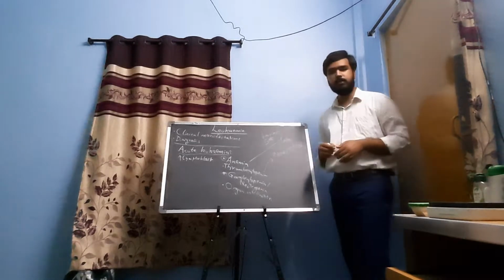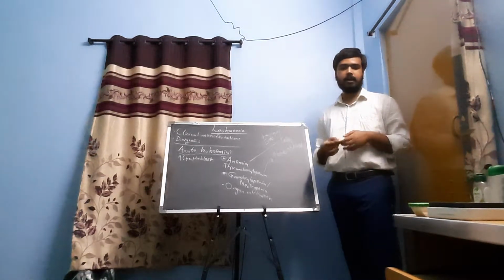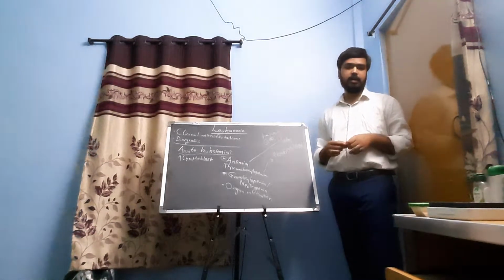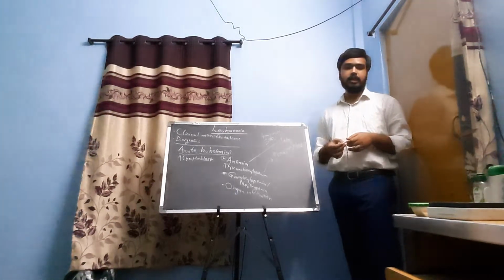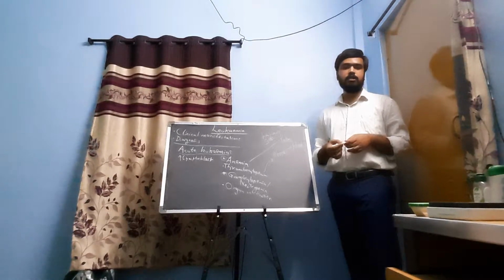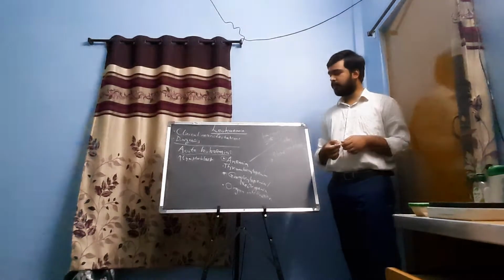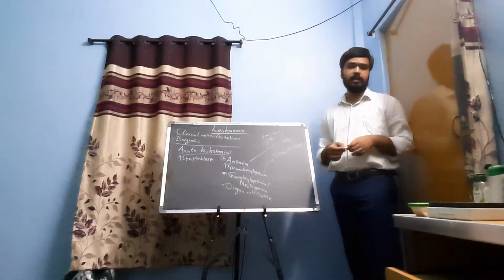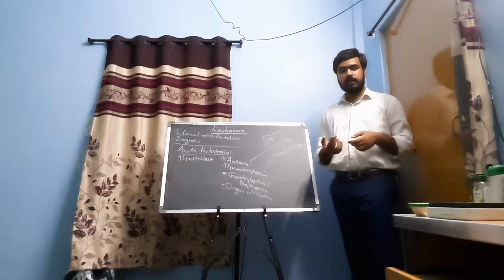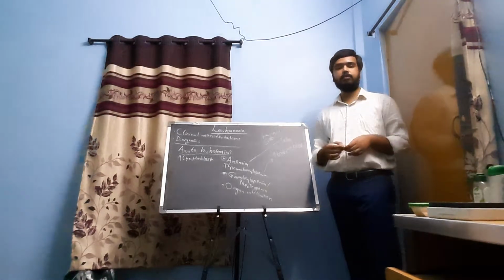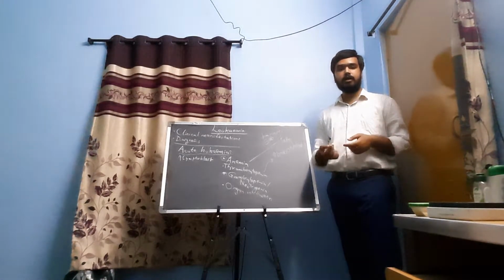So bleeding of the mucosal membranes can occur. Bleeding of the gums can be one of the manifestations. Or in women, there can be irregular or increased menstrual bleeding in thrombocytopenia, or other internal organ bleeding. Sometimes in severe thrombocytopenia, even intracranial bleeding may occur.